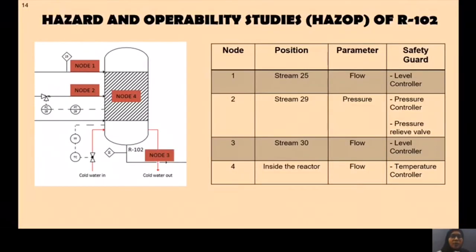R102 is one of the critical units since it undergoes a hydrogenation process that operates under high temperature and pressure. The hazard study for R102 consists of 4 nodes, which are stream 25 that controls the inlet flow, stream 29 that controls the inlet pressure, stream 30 that controls the outlet flow, and the inside of the reactor that controls the flow of the cooling water.